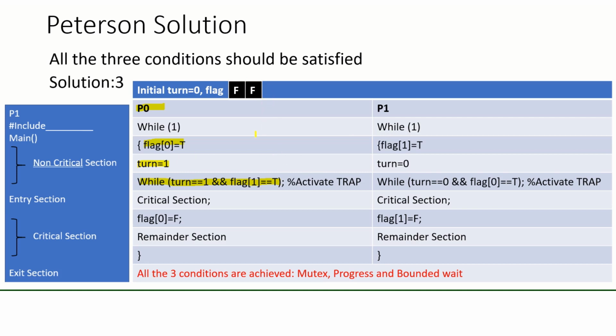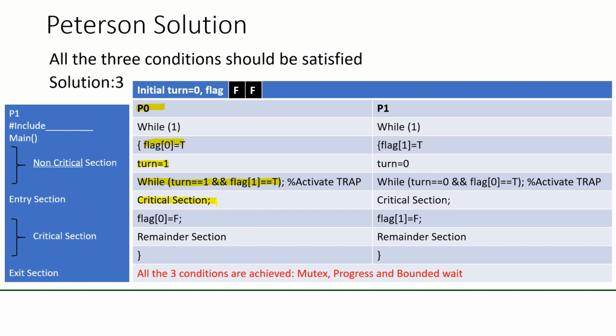Hence, while turn equal to 1 is true, but flag 1 equal to true is not. So this entire condition becomes false. The program will come out of the while loop and process P0 will enter the critical section.